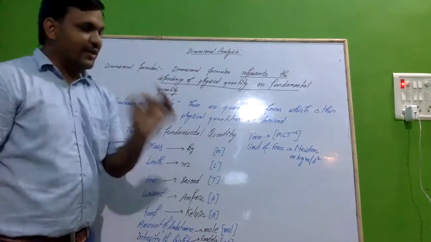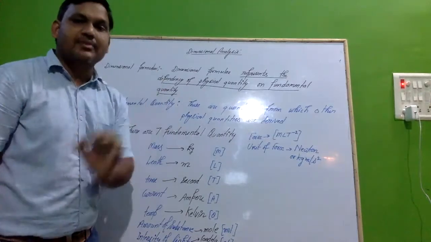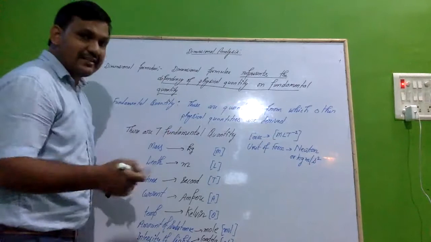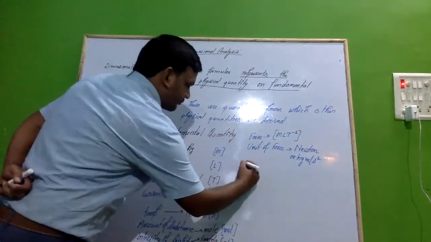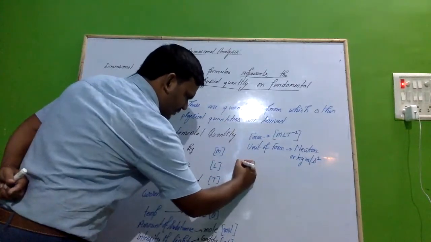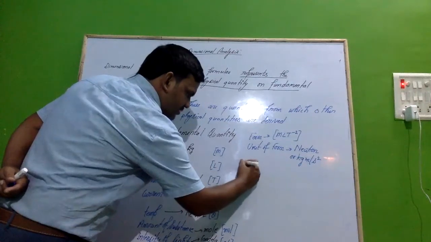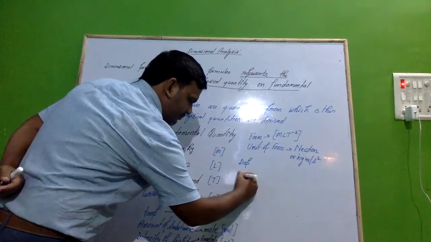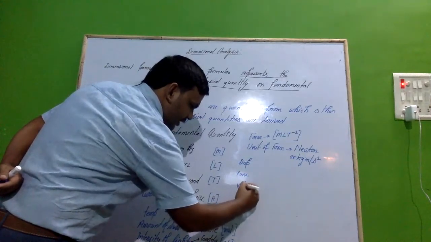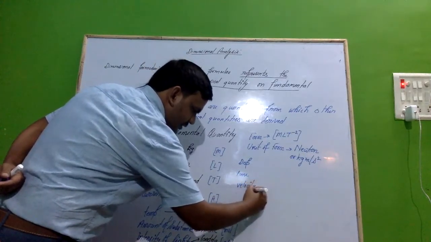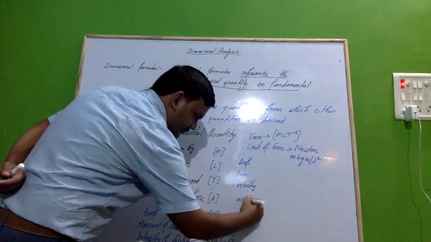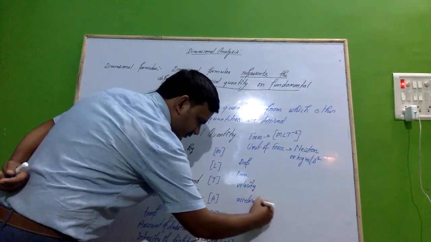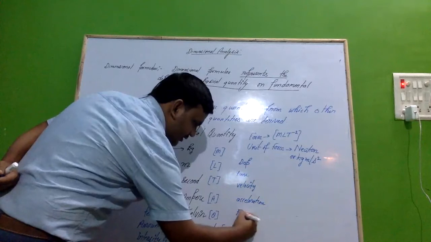So let's try to find out the dimensional formula of some basic things. We'll discuss the dimensional formula of displacement, time, velocity, acceleration, and force.